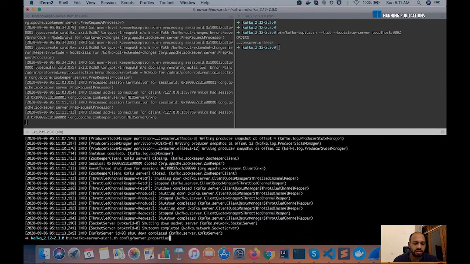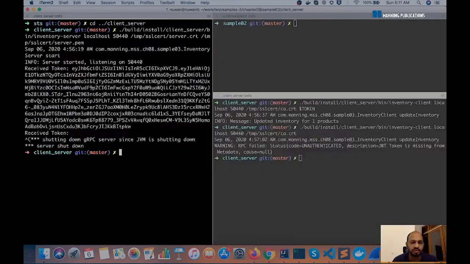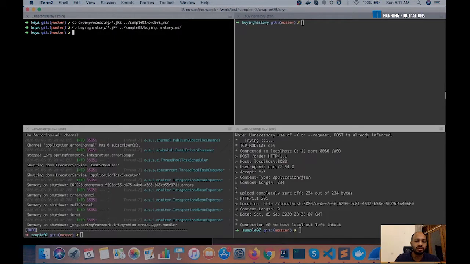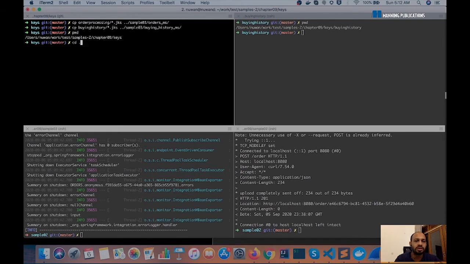So Kafka is down. Let's bring it back up again, and while that is happening, we can go to sample 3, the orders microservice.